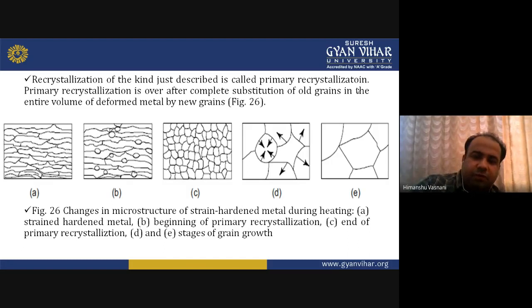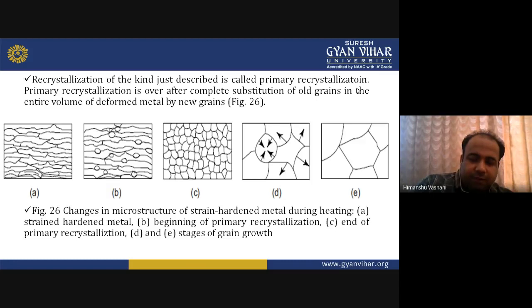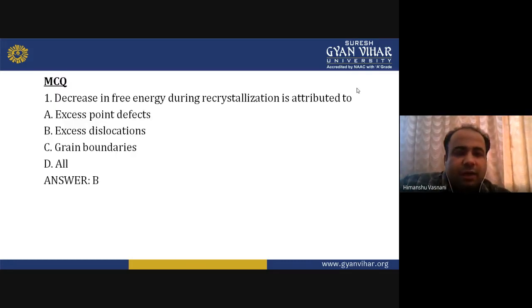So I hope you liked today's lecture. Going with the MCQs. Yeah, this diagram is also important from an understanding point of view, so you should have a look at that also. Then in the MCQ, the decrease in free energy during recrystallization is attributed to excess point defects, or excess dislocations, or grain boundaries, or all. The answer is B, excess dislocations.